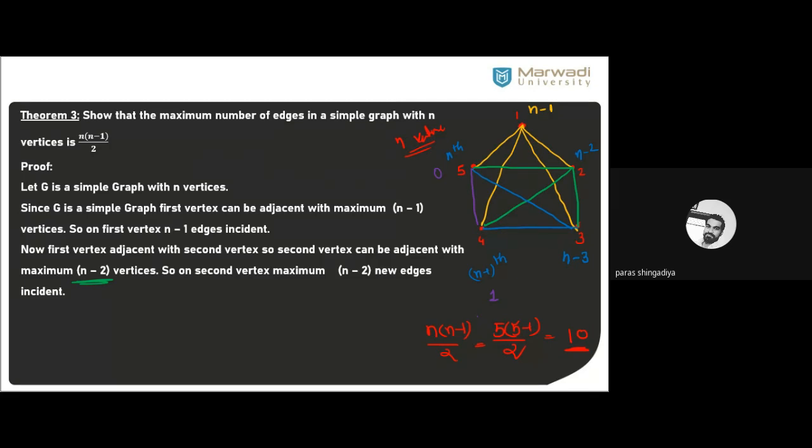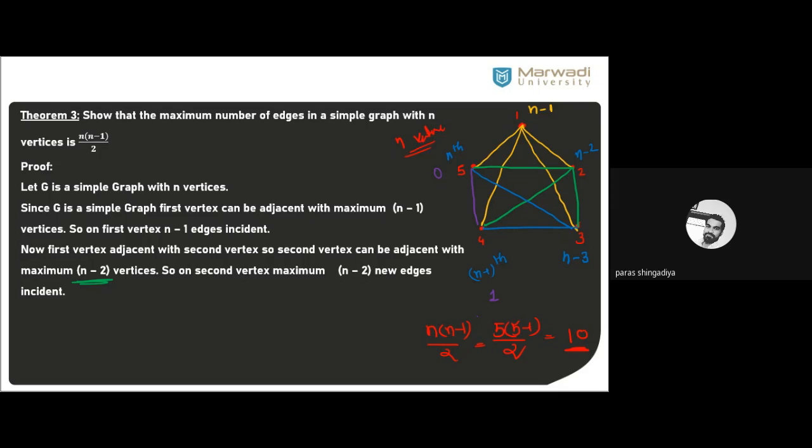Clear? This answer depends on the number of vertices. N is the quantity of vertices. When we replace that and simplify it, we'll get one numerical answer. Clear? And that quantity reflects the maximum number of edges to create a simple graph. Okay, the graph does not contain any loop as well as parallel edges. Without that, how many edges can we consider? So these situations we had considered in the last lecture.